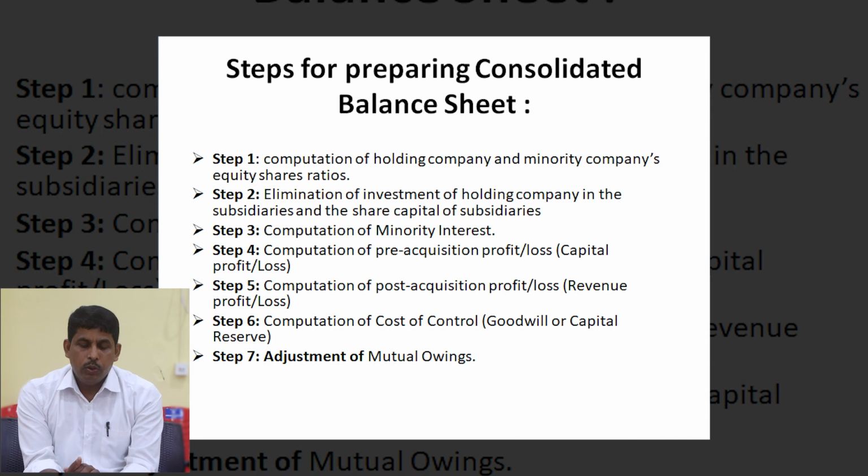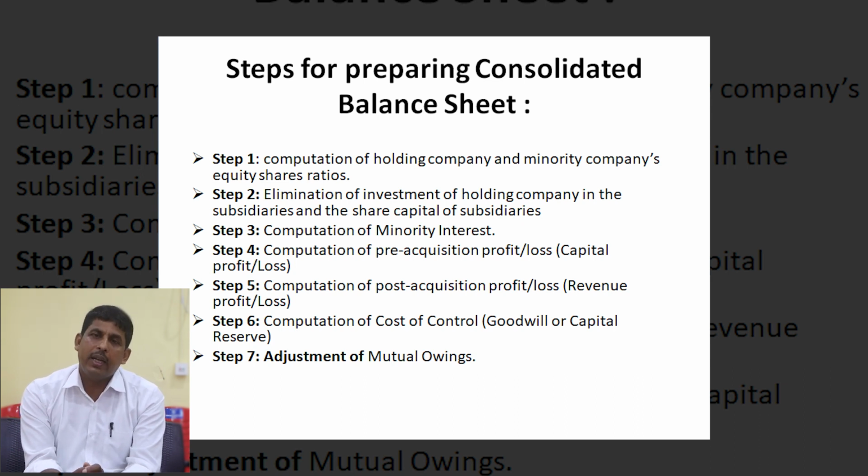After knowing this, we should know the steps for preparing the consolidated balance sheet. The holding company at the end of the financial year should prepare the consolidated balance sheet. The consolidated balance sheet means the joint balance sheet of the holding company and subsidiary company. The first step of preparing the consolidated balance sheet is computation of the holding company's and minority shareholders' equity shares in the subsidiary. That is the ratio of equity shares purchased by the holding company as well as by the minority interest in the subsidiary companies.